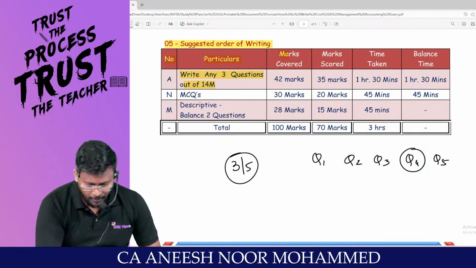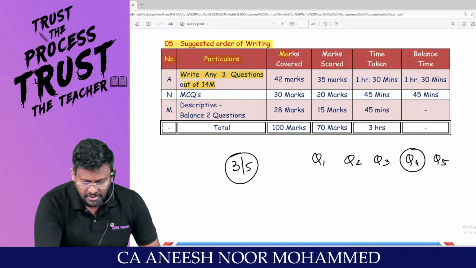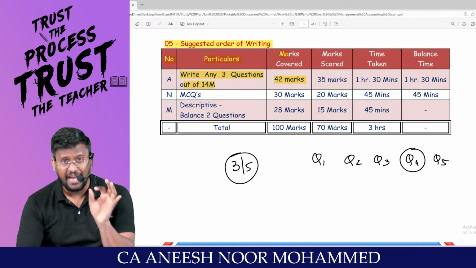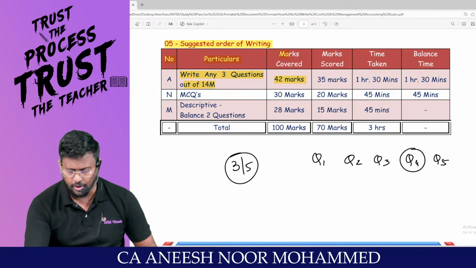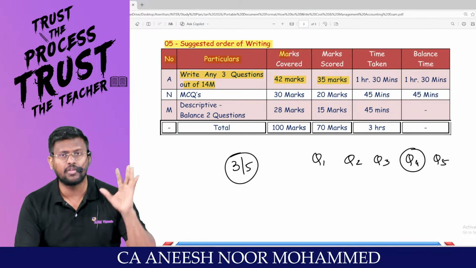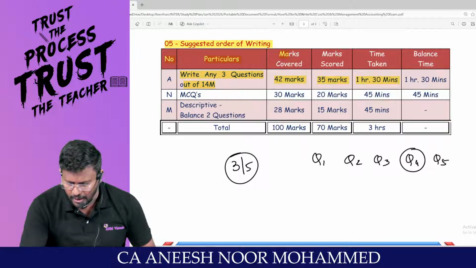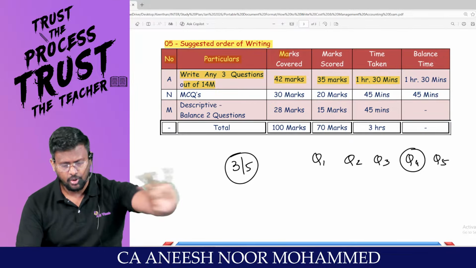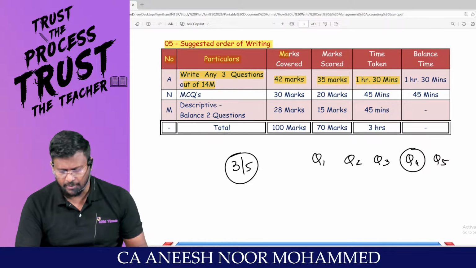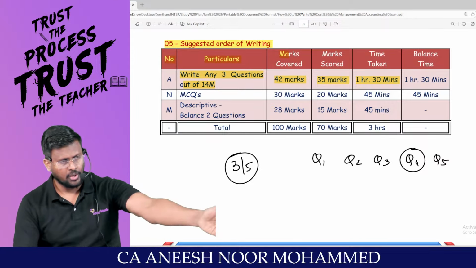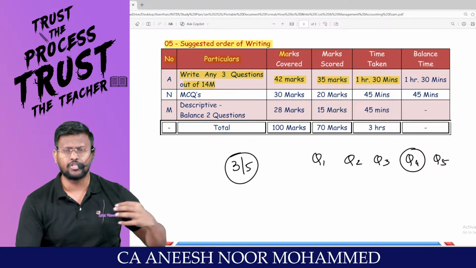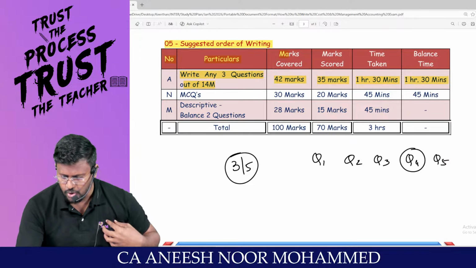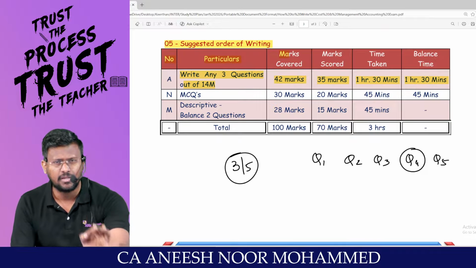You know, if you write 3 questions it will cover 42 marks. The ideal conversion of that 42 marks should cover 35 marks in your exam. For that, you can take 1 hour 30 minutes. 2 o'clock you start the examination, by 3:30 you should be able to get 35 marks. 35 plus, it may be 40 also. Accurate answers, minimum 35 should be in your pocket, my dear lovable students. So balance, you'll have 1 hour 30 minutes in your pocket.